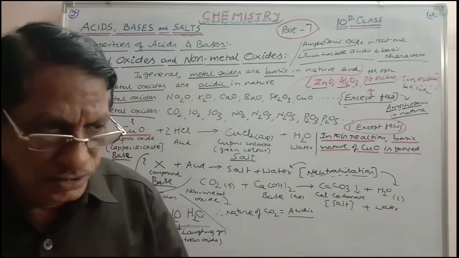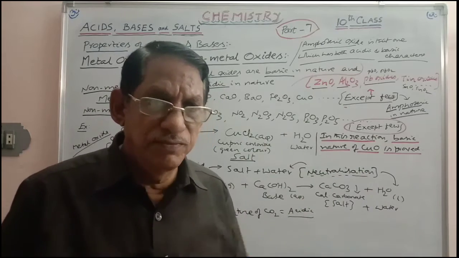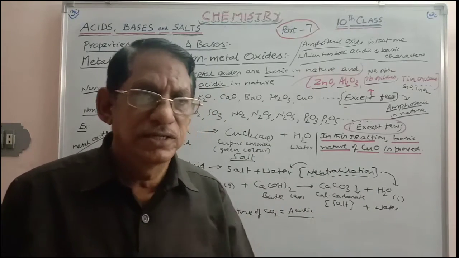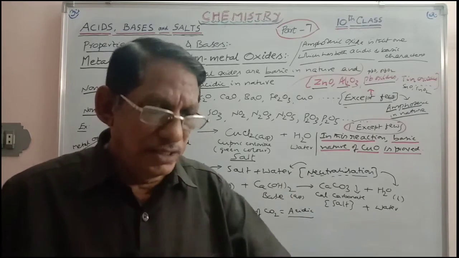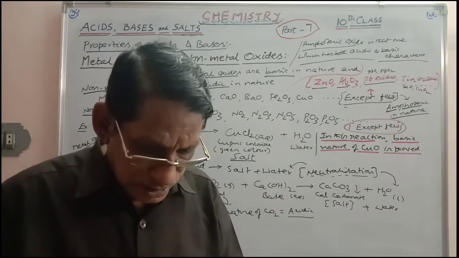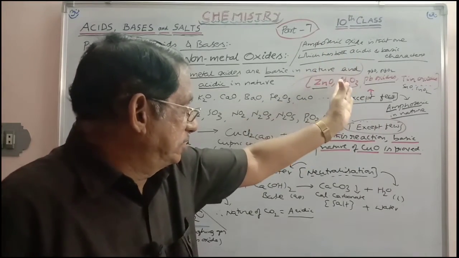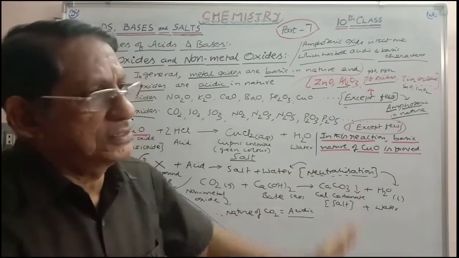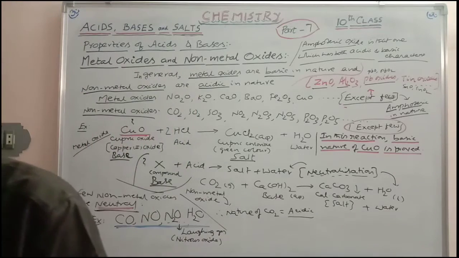Their acidic nature is directly proved by making them react with the base. Every non-metallic oxide reacts with the base, giving salt and water. Every metallic oxide reacts with the acid, giving salt and water. Okay, now let us consider some more equations here to prove the amphoteric nature of these oxides and to prove some more non-metallic oxides which are acidic in nature. Meanwhile, please note it down.